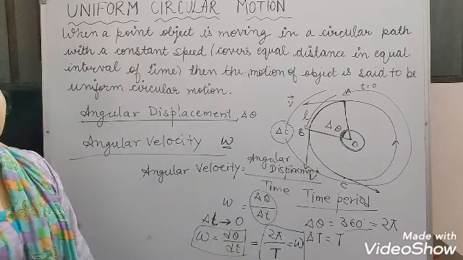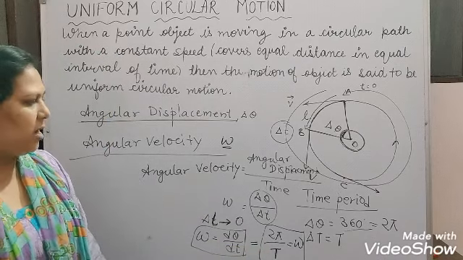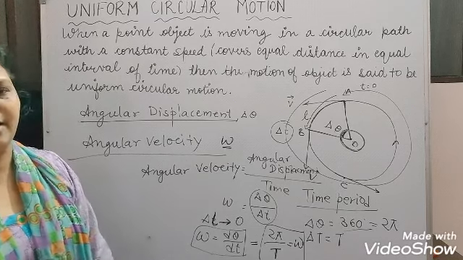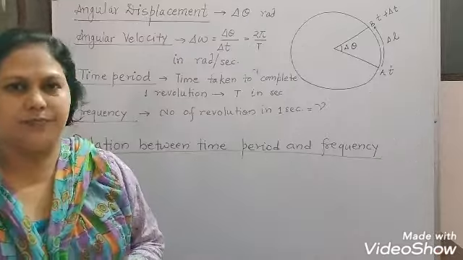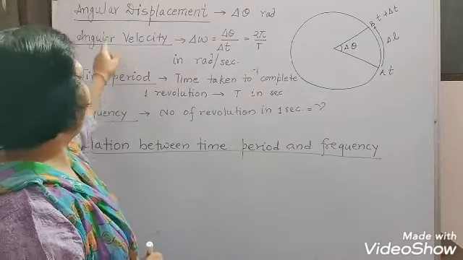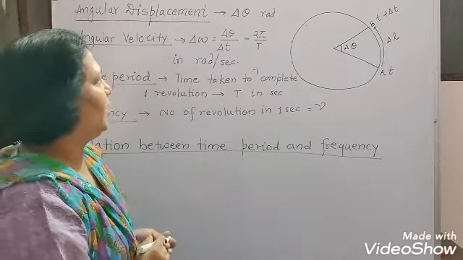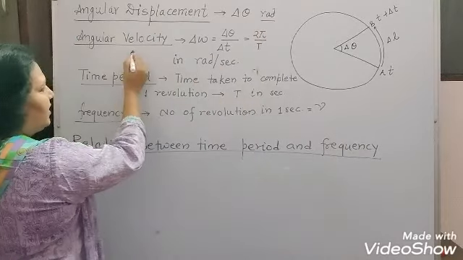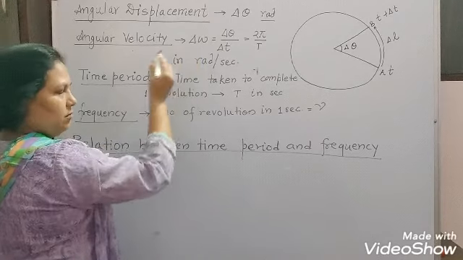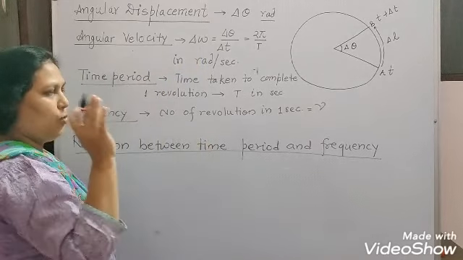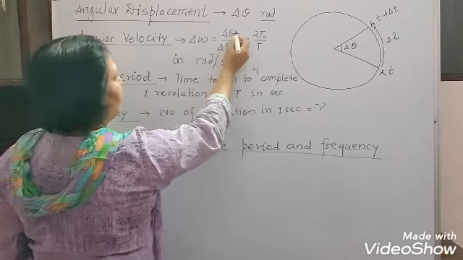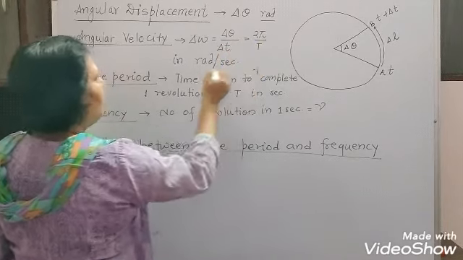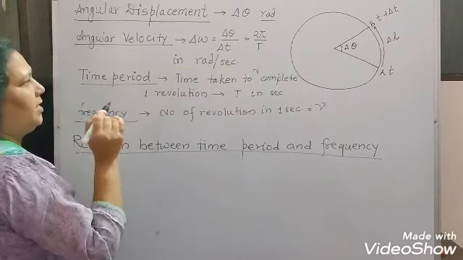This angular velocity is sometimes called the angular frequency also. Why it is called that, we'll see in the next derivation. So we have seen here the angular displacement is del theta and it is measured in radian. Angular velocity omega is equal to del theta upon del t, or we can write this as 2 pi upon T, and it is measured in radian per second.